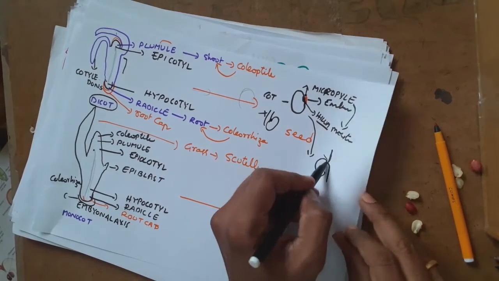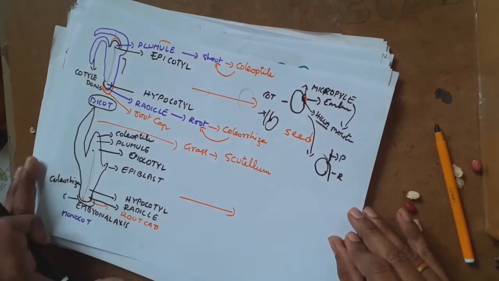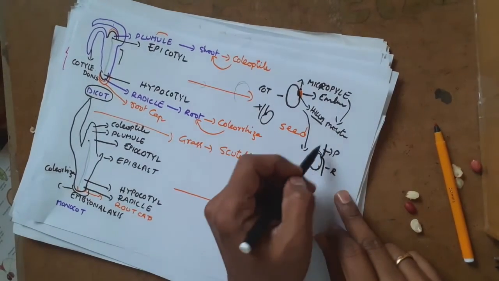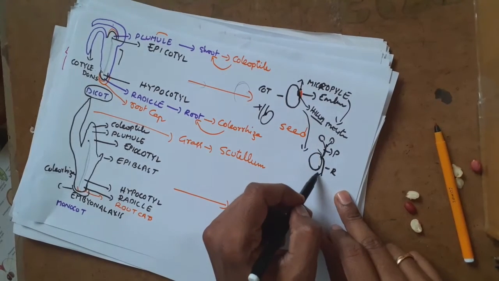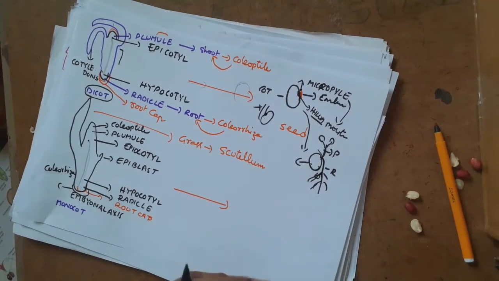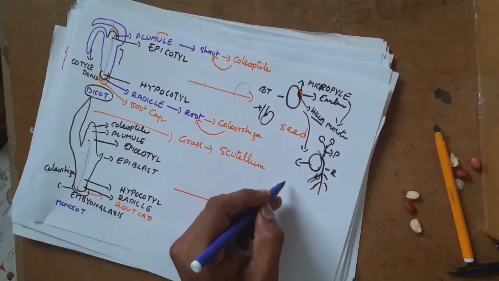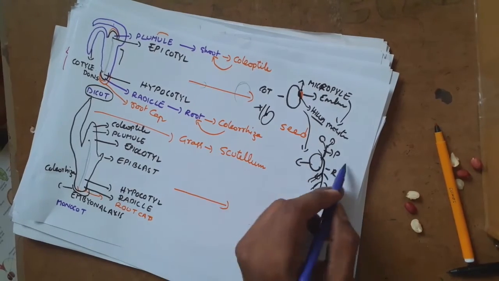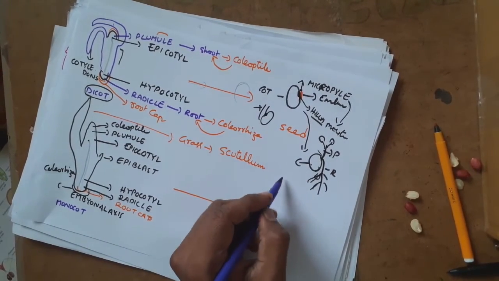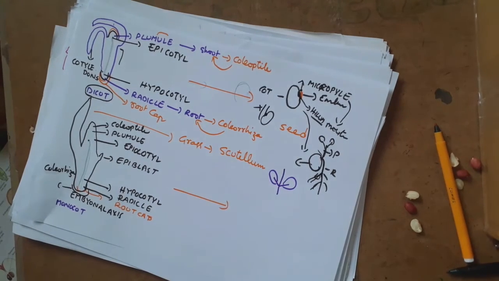So this structure is the cotyledon, plumule and the radicle. The plumule will develop into the shoot system, and the radicle will develop into the root system. You may ask me, sir, what is the purpose of the cotyledon? As soon as the seed germinates, these cotyledons develop into primary leaves. They're not actually leaves, but they are primary leaves.